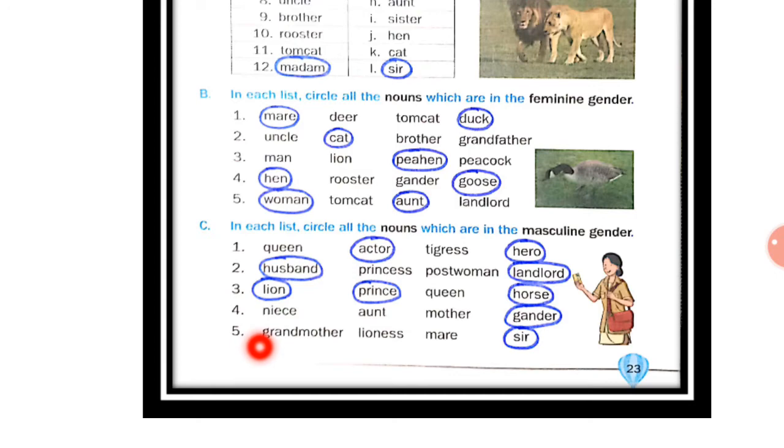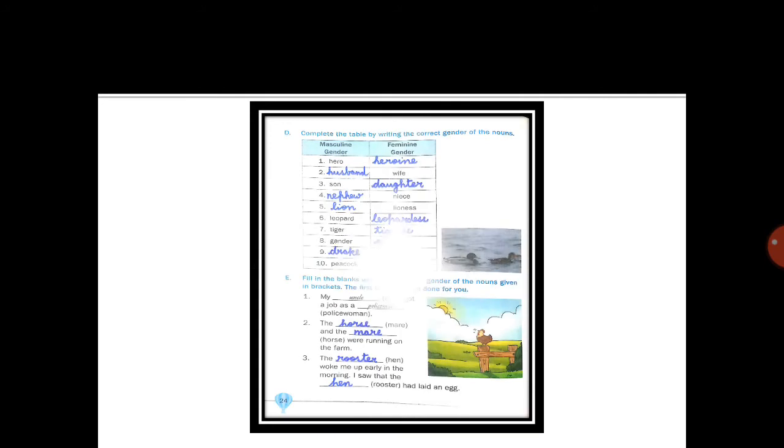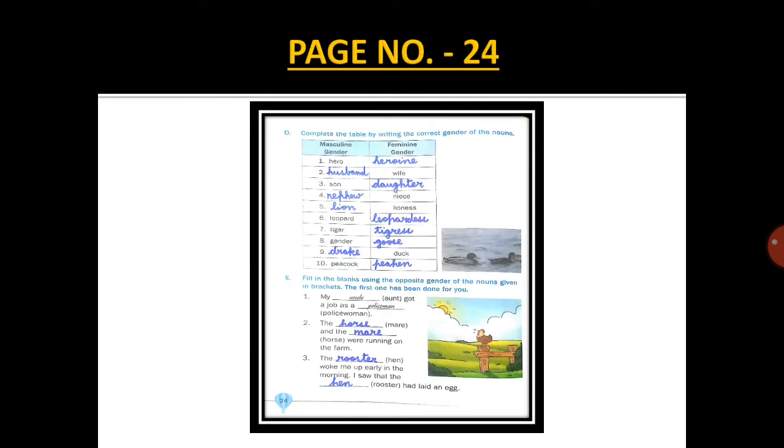Now the fifth one, grandmother, lioness, mare, sir. Now these three are the examples of feminine gender. Sir is the example of masculine gender. So you have to circle sir. So children, I hope that you have understood and you have done the book exercise of this page. Now come to page number 24.